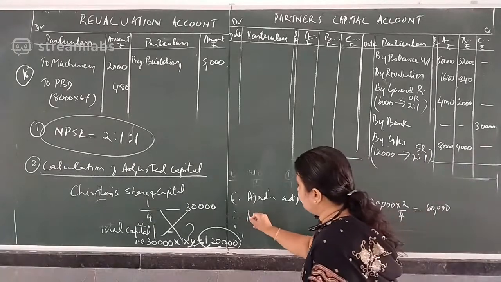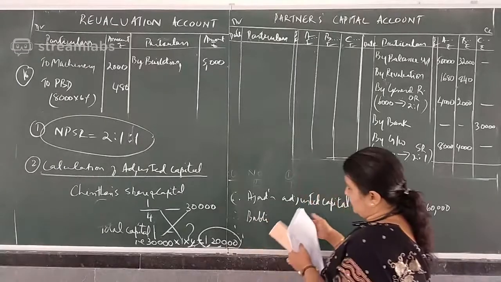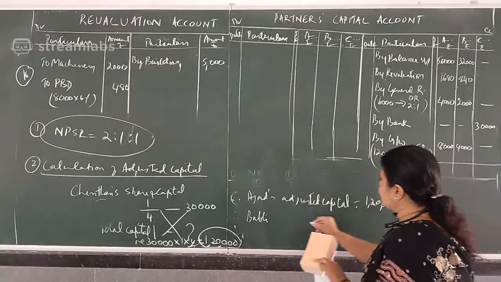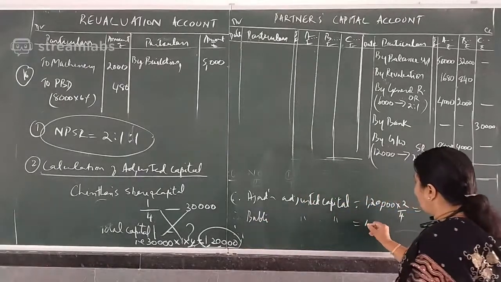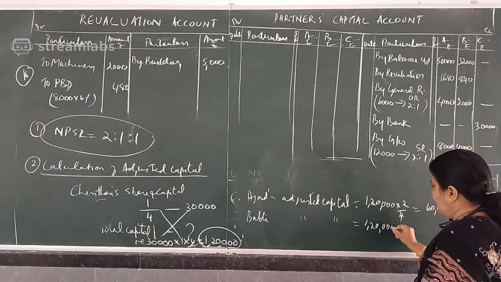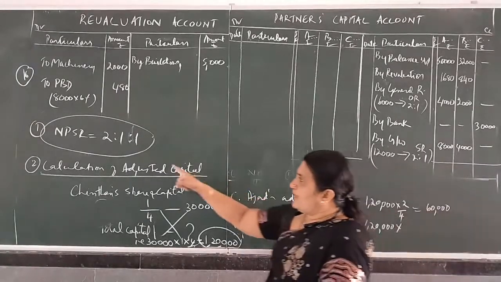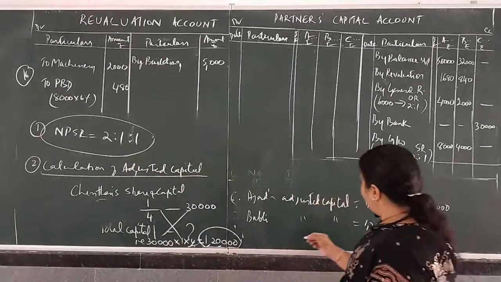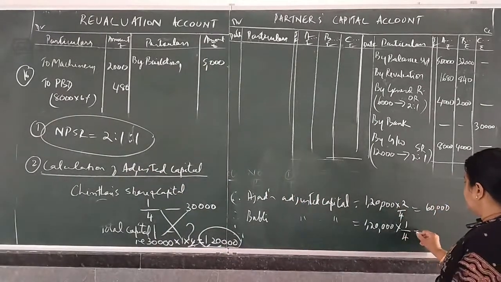Second partner, Bubbly's adjusted capital is 1,20,000 into his share, 1 by 4, so it is 30,000.